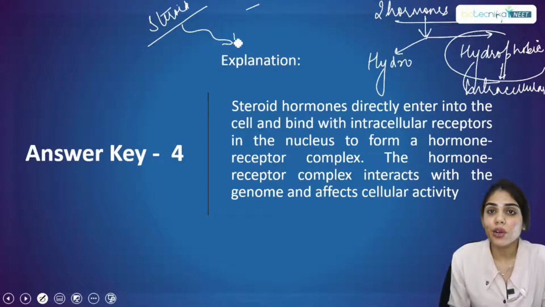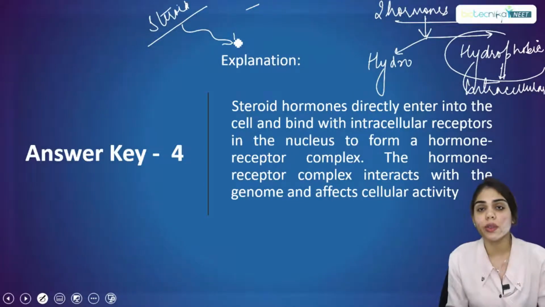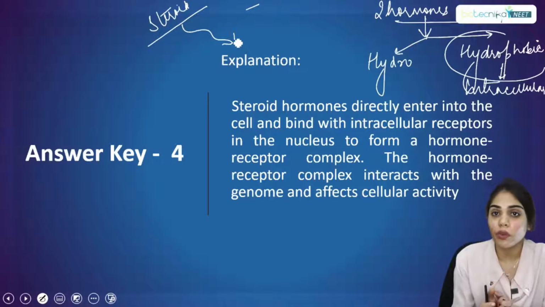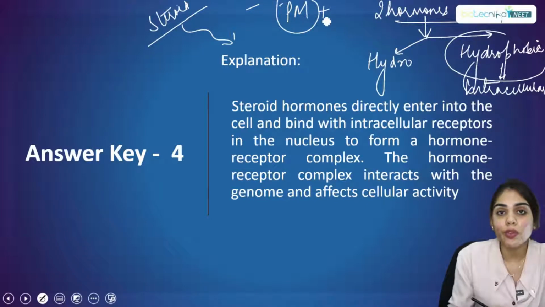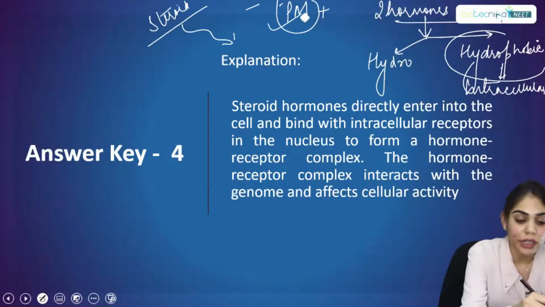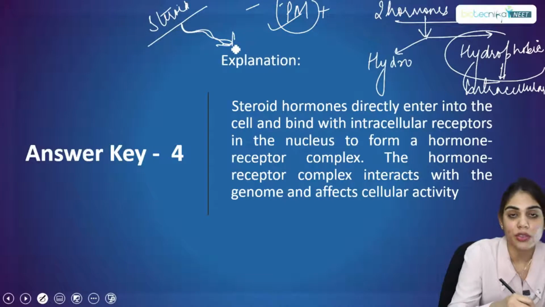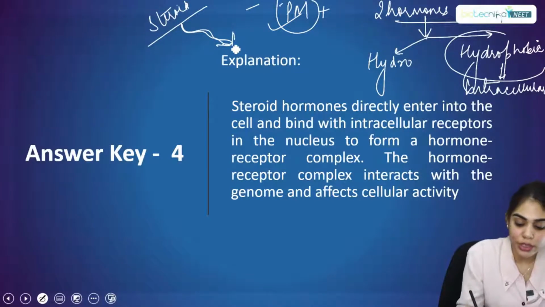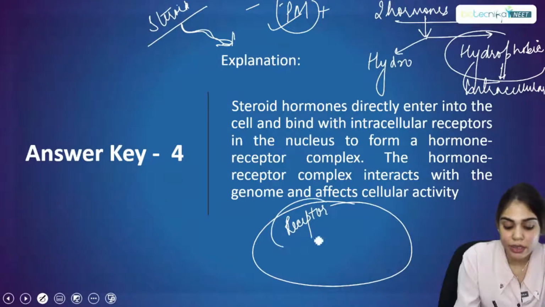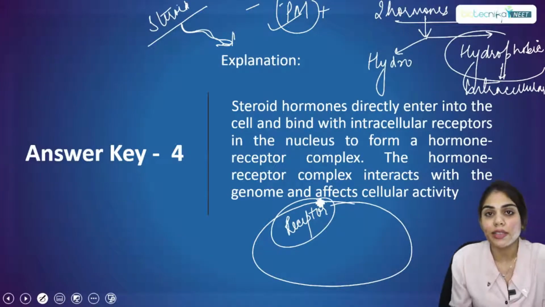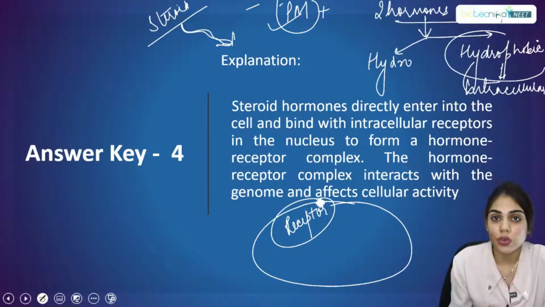Because they are hydrophobic in nature, and we all know that the plasma membrane is made up of phospholipid, and this phospholipid membrane is hydrophobic. That means the hormone will dissolve in this membrane, which allows it to pass through, and once inside the cell, it will bind to its receptor, which is called intracellular. Intra means within, cellular means cell: the receptor that is present within the cell.